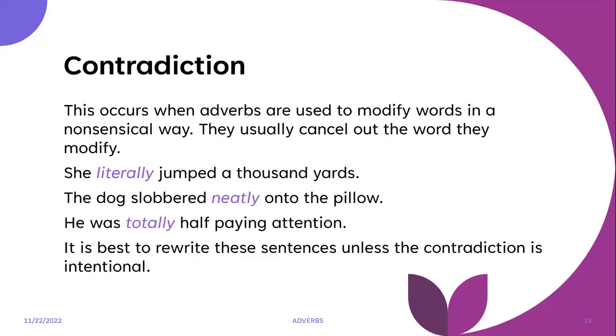And then we have contradiction. This occurs when the adverbs are used to modify words in a nonsensical way. They usually cancel out the word they modify. She literally jumped 1,000 yards. The dog slobbered neatly onto the pillow. He was totally half paying attention. It is best to rewrite these sentences unless the contradiction is intentional. So again, if you're writing dialogue and the people are just talking, like for example, she literally jumped 1,000 yards, and that is just how your character speaks, leave it be.